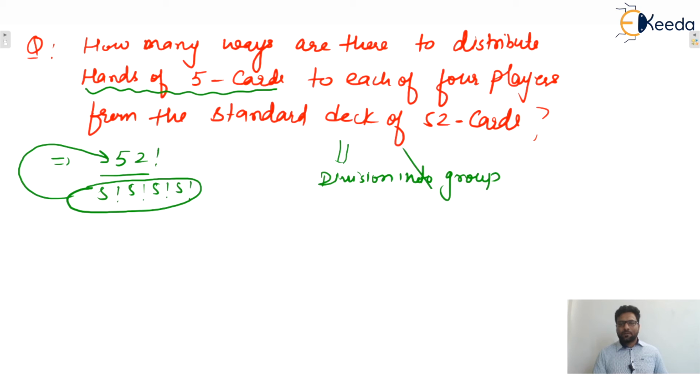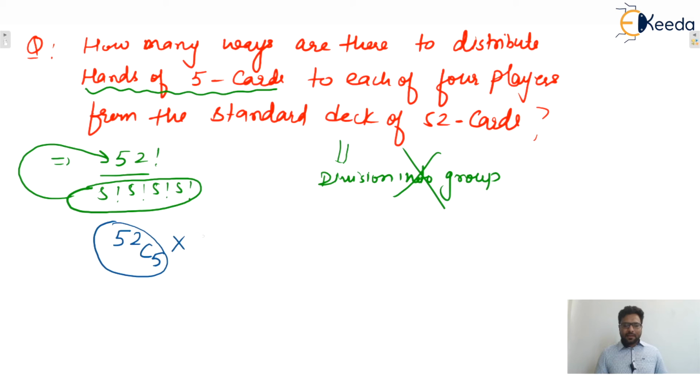Yes or no? Not applicable. Now you only tell me what is the meaning here. We are distributing 5, 5, 5, 5 to all 4 players. Then the total number of ways possible: select any 5 out of 52 and give to the first player. So the total number of ways will be these many.